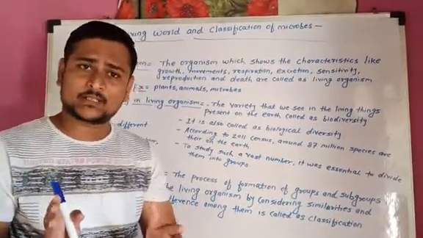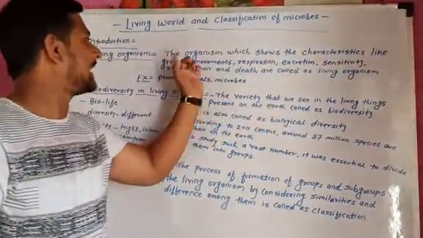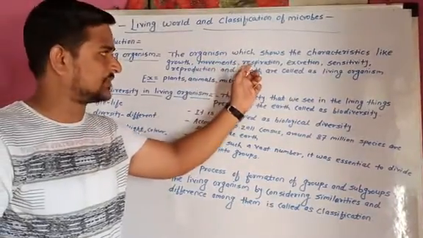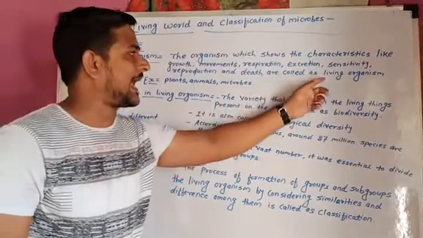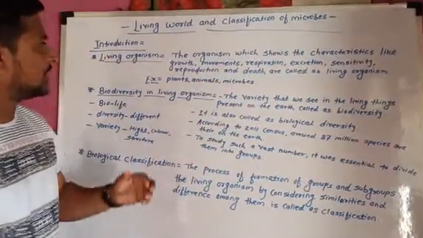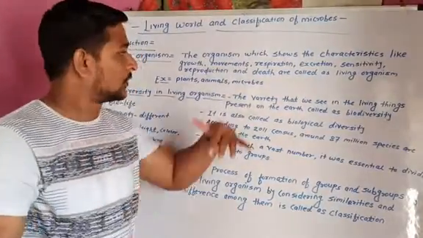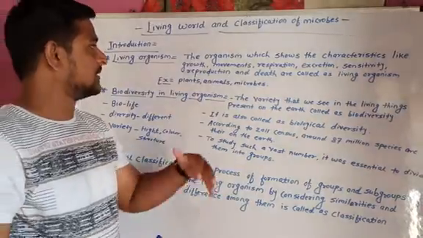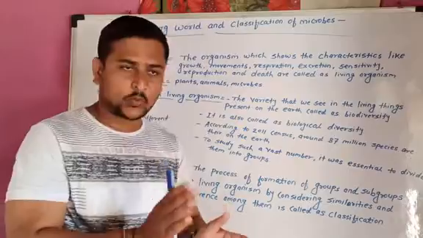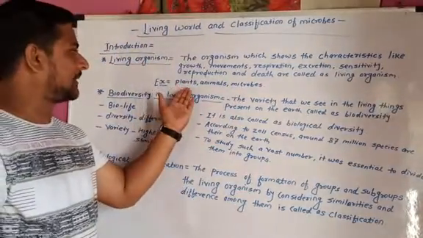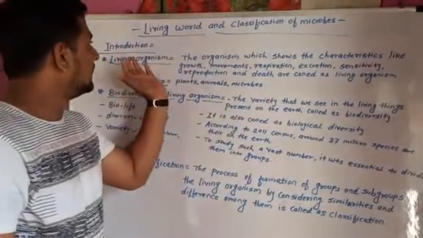The organism which shows the characteristics like growth, movement, respiration, excretion, sensitivity, reproduction and death are called living organisms. Means those living things can move, they can grow, they can excrete, they can reproduce, they can die. That is called the living organism. Some examples are plants, animals and the microbes. These are all examples of living organisms.